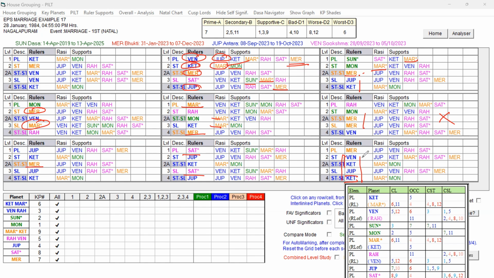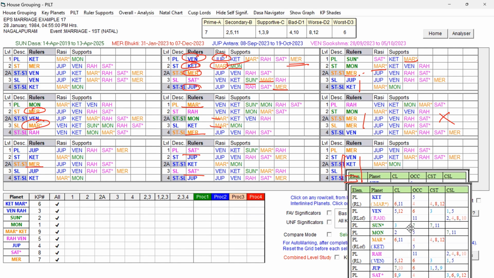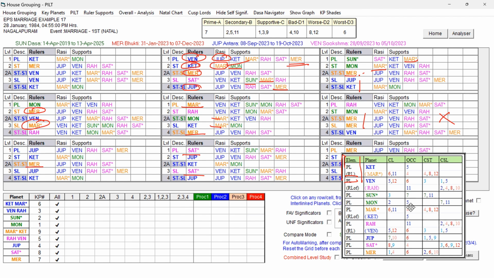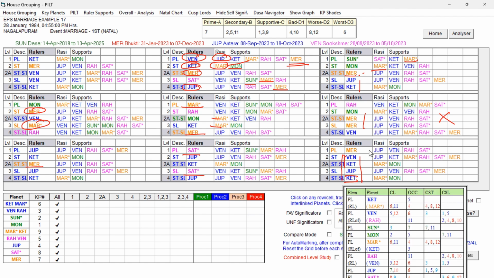Though Mercury has got weakness, if you look at the Mercury significations, Mercury is 1, 4, 6, 2, 16. So it is indicating some weakness, but not detrimental like Mars. But still, Mercury, the source, is comparatively better than the other level.